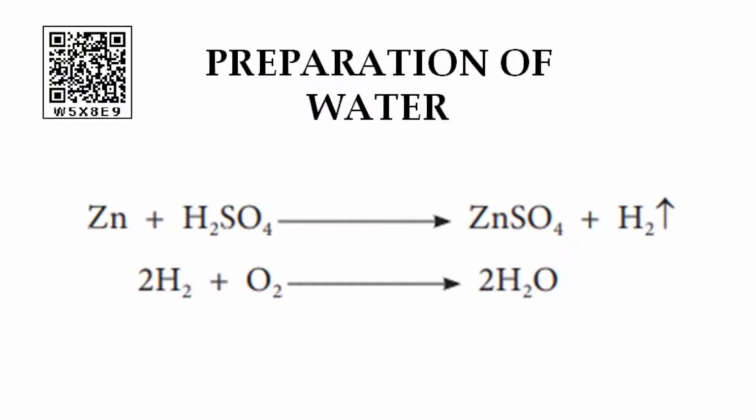There is one chemical reaction for this preparation. Listen, zinc is an active metal. When it reacts with sulfuric acid, zinc sulfate and hydrogen gas will be produced. The next reaction, when 2 moles of hydrogen react with oxygen, 2 moles of water molecules will be produced. Children, water is also produced by the reduction of metal oxide by hydrogen, burning of hydrogen in air and burning of hydrocarbons in air.